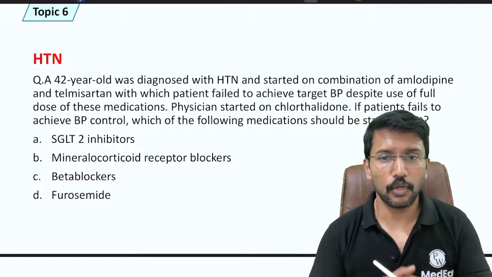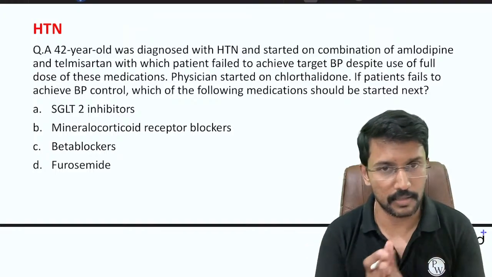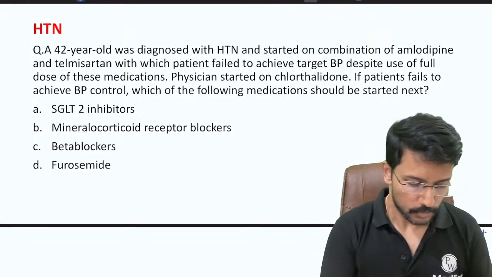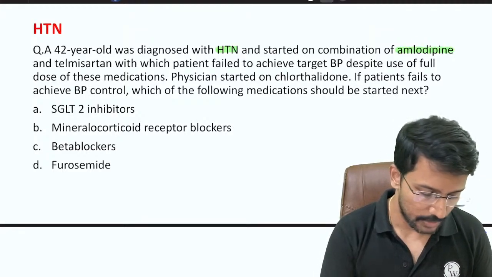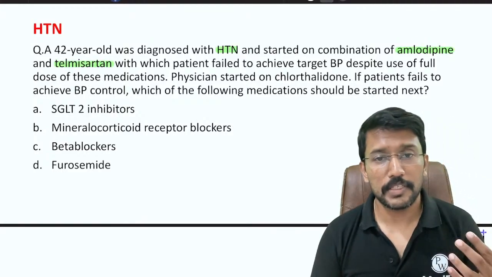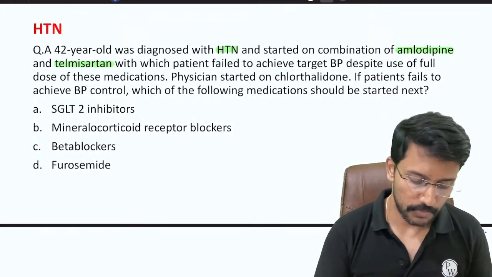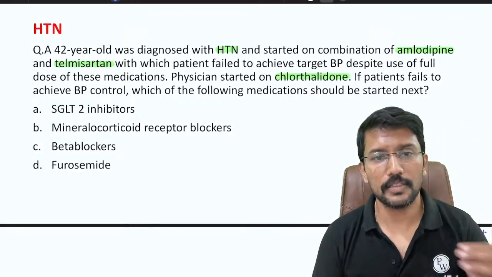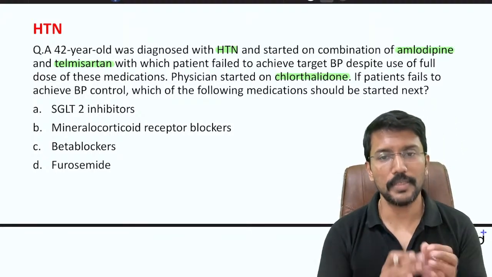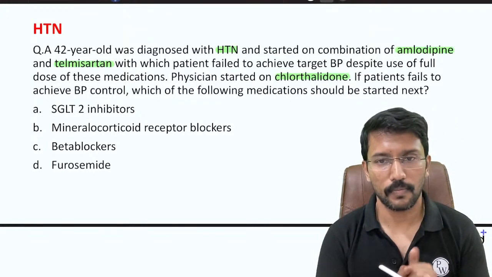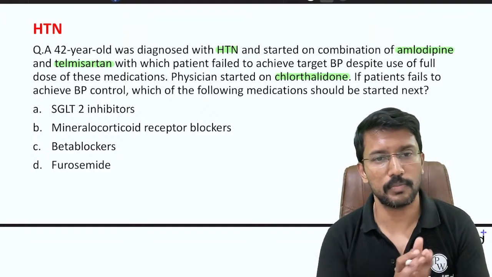Okay, so the next topic we are taking is hypertension. Okay, this is again a standard template that they have been asking in recent times, so we will just quickly look into it. So in this question, we have a 42-year-old who is diagnosed with hypertension and started on a combination of amlodipine and telmisartan, with which the patient failed to achieve the BP target despite the use of full dose of these medications. Then the physician started chlorthalidone. With this also, let us say we have failed to achieve BP control. Then which of the following medications should be started next? SGLT2 inhibitors, mineralocorticoid receptor blockers, beta blockers, or furosemide?